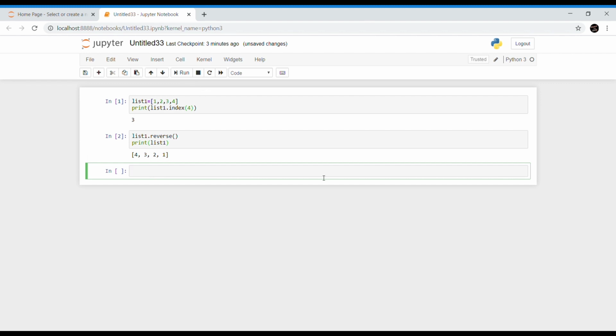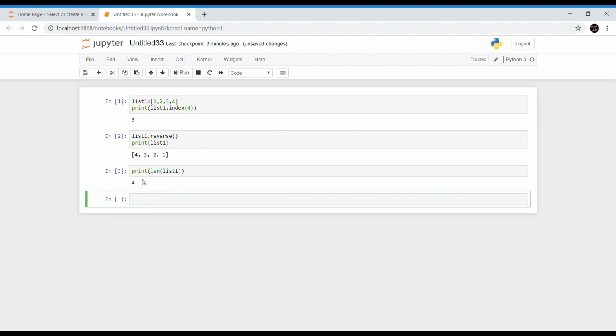Now if you want to know the length of the list, then you can use the len function. So now I am going to print len of this list1. Yeah, this is returning 4 because the length of list1 is 4. And there is an inbuilt function called sort. This function sorts the items of the list by default in ascending order. So now I am going to sort this.